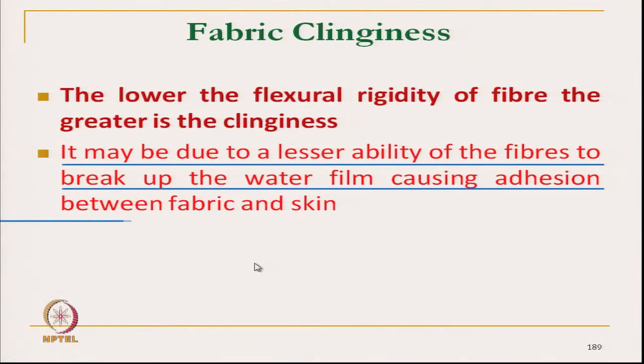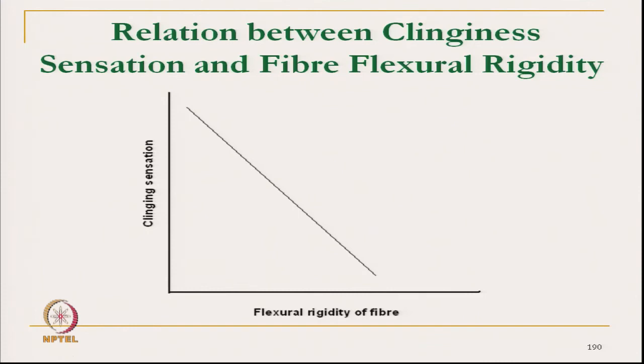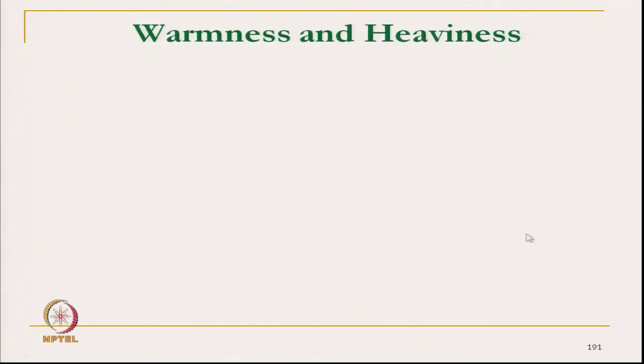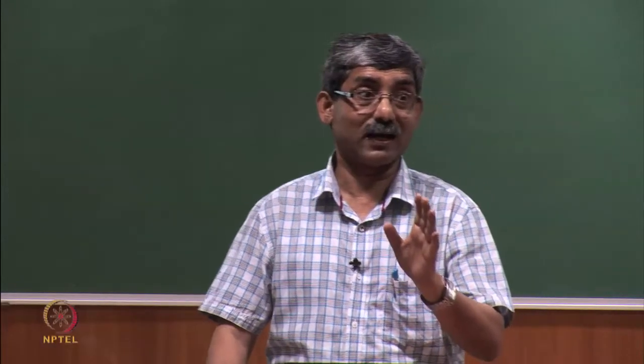The water film can be broken by using a fiber with higher flexural rigidity. So the relationship we can see is that higher flexural rigidity gives lower clinging tension. Next comes the warmness and heaviness.